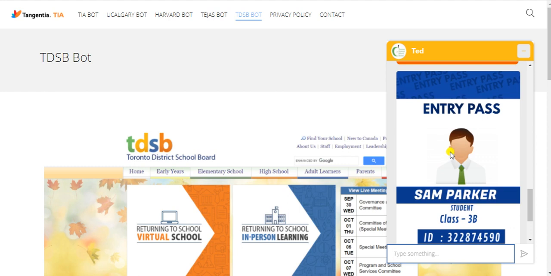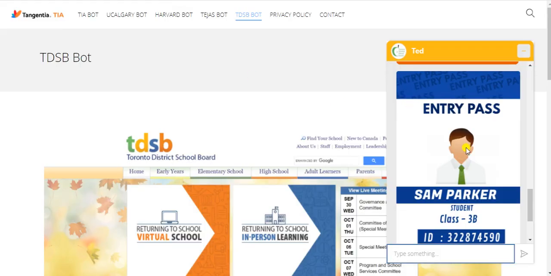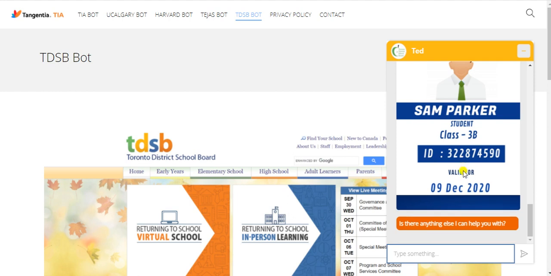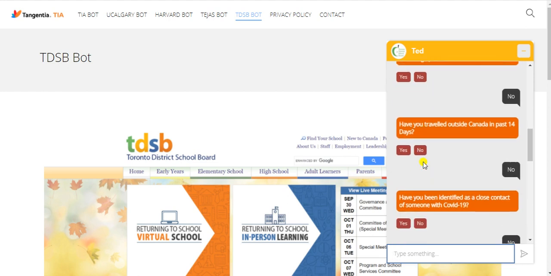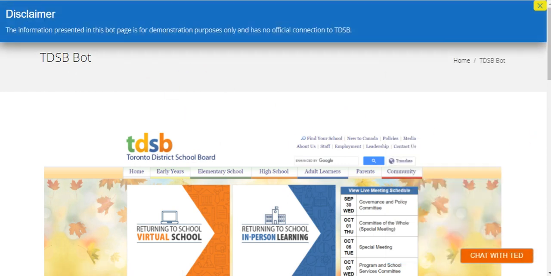So what the student can do is, rather than manually filling this form, which can also be lost at times, the new pass will be directly sent to the email address, and we can also keep track of when the student had come to school, because all of this data can be stored in some database just to do some analysis later on, right? Now we saw that Sam said no to everything and then he got his pass. But suppose Sam says yes to any of them, how will the bot react? So let us check that as well.